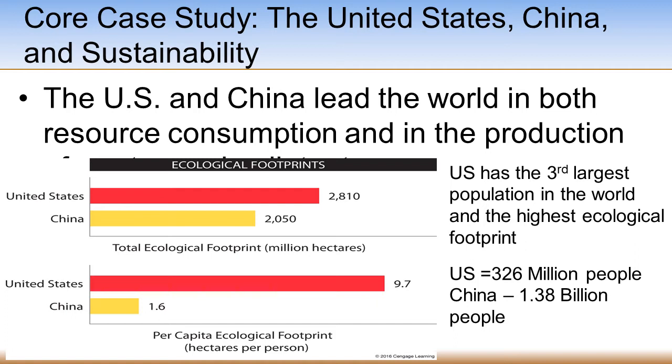And you can see that in the chart. In the U.S., on a per capita ecological footprint basis, you would need 9.7 hectares per person to provide the resources and sustain the ecological demand from that population. In China, you would need 1.6 hectares per person to sustain the ecological demand from that population, on average. If everyone in the world used resources equal to what the average American uses, we would need 5 planet Earths